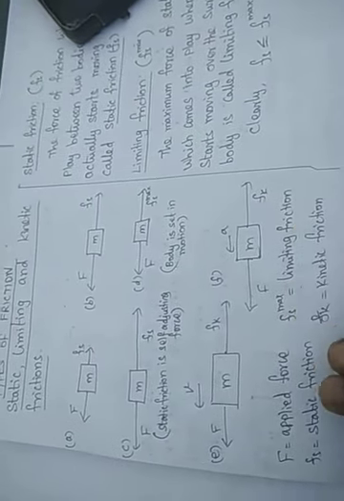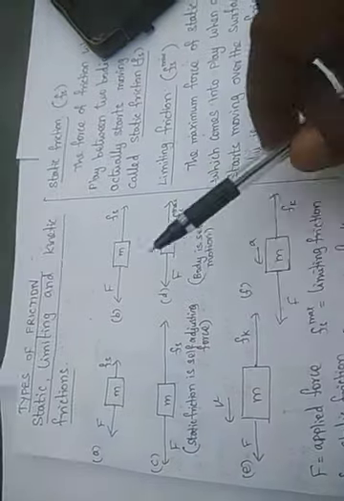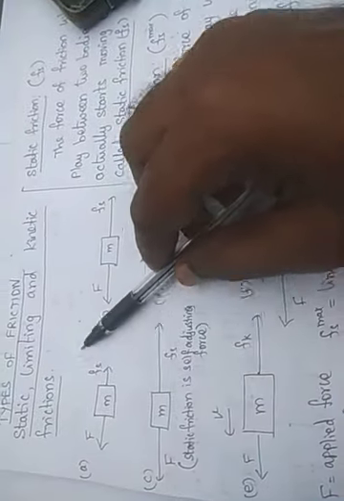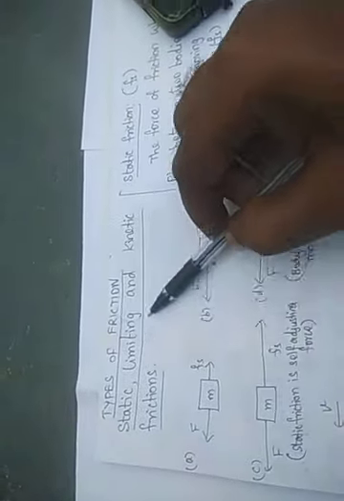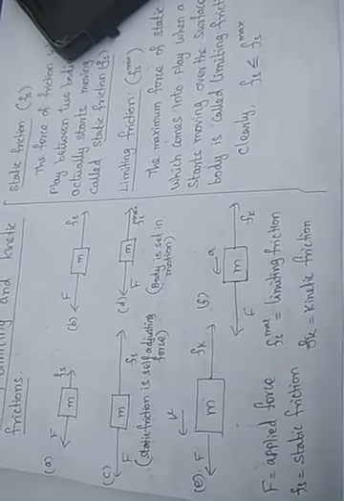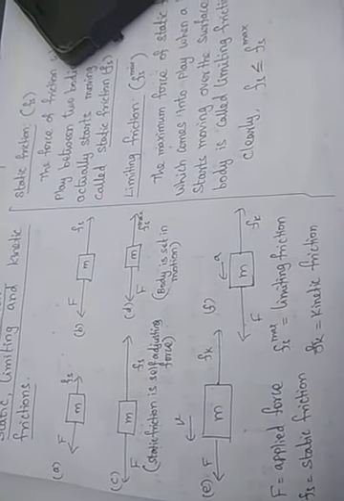Dear students, all of these are friction only. When the body is at rest, the friction is called static friction. When the body is about to start moving, at this time the friction is called maximum static friction, otherwise called limiting friction. When the body is in motion, there is also an opposing force relative to the motion of the two contact surfaces. That is called friction force.